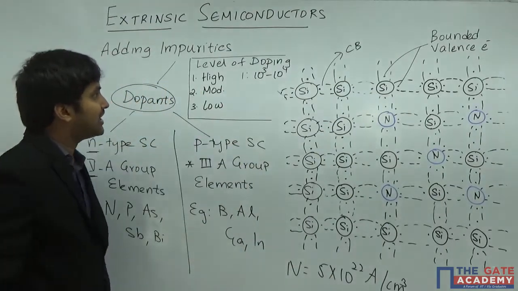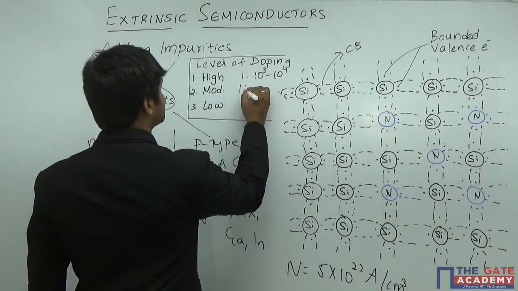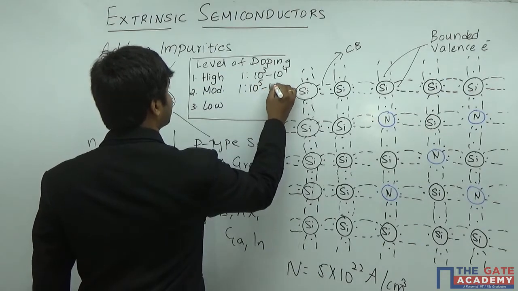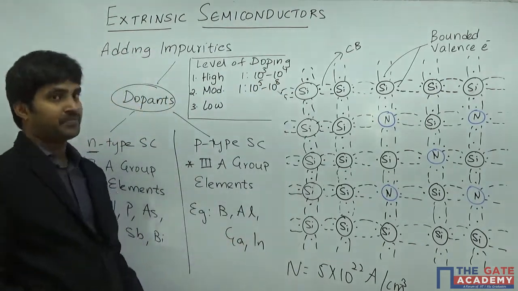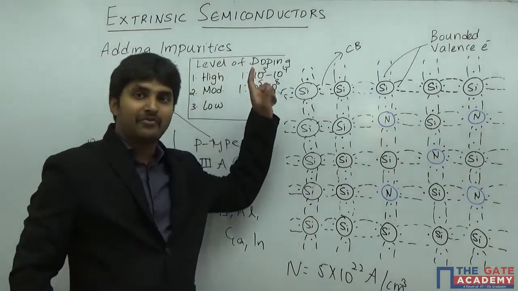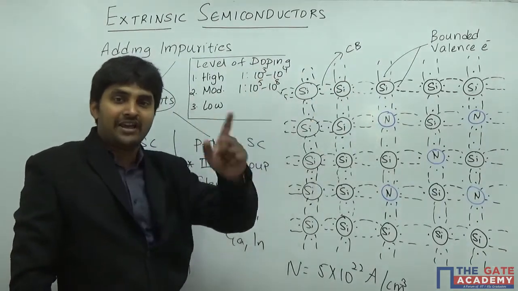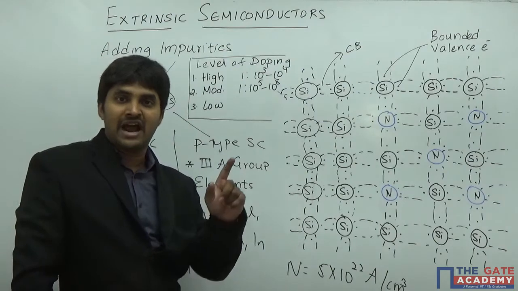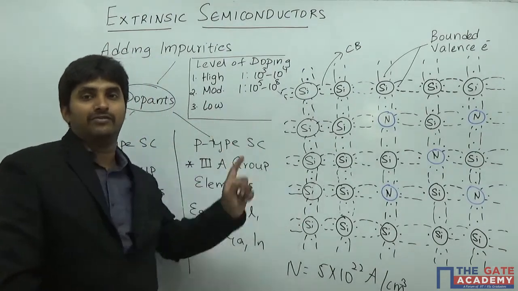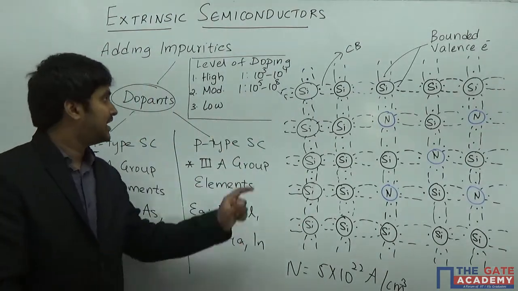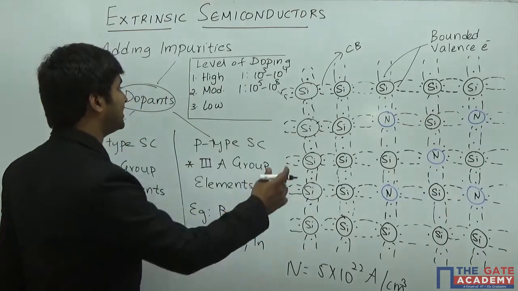In the case of a moderate level doping, it's going to be 1 is to 10 power 5 to 10 power 8. So for every 10 power 5 to 10 power 8 silicon atoms, if you are adding one impurity, that is what we call a moderate doping. And similarly, you can have a low level doping where it is more than that.